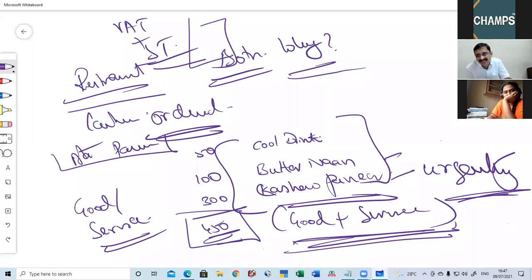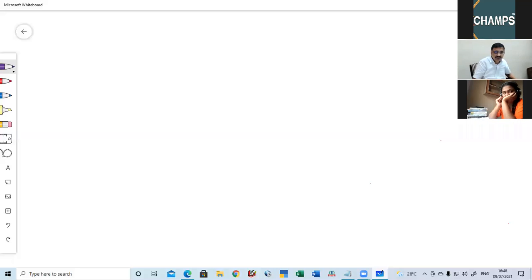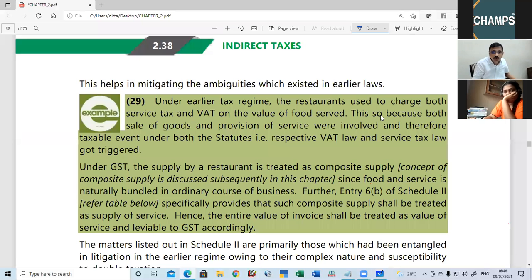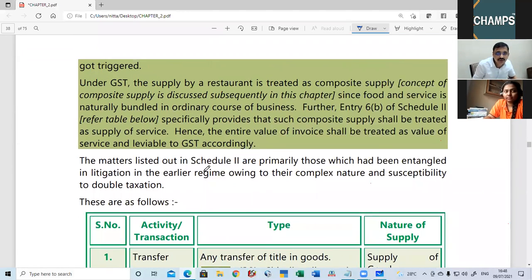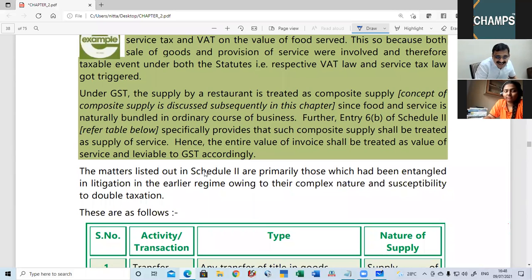Classification of goods was made clear. And also, whether an activity is a good or a service was made clear by Schedule number 2. So Schedule number 2 clearly states whether an activity is a good or a service.